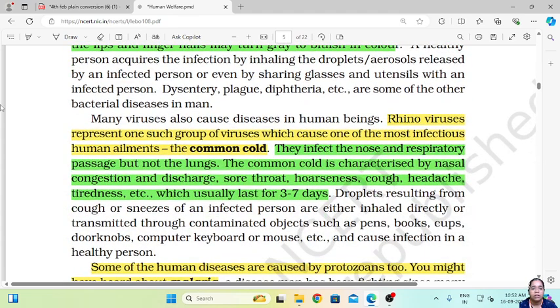Then the next one is the common cold. Rhinoviruses represent a group of viruses which cause one of the most infectious human ailments, that is the common cold. They infect the nose and the respiratory passage but not the lungs. The common cold is characterized by nasal congestion and discharge, sore throat, hoarseness, cough, headache, tiredness, etc., which usually last for 3 to 7 days. So these are some symptoms of the common cold.